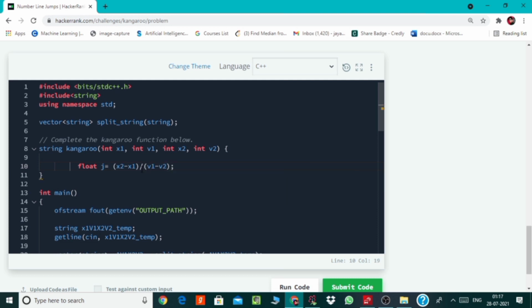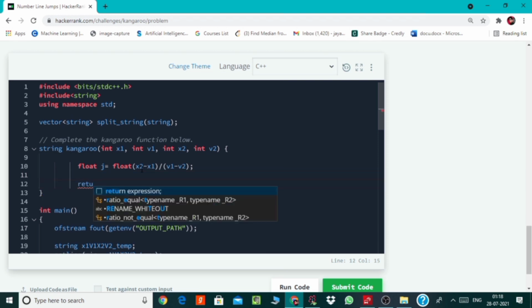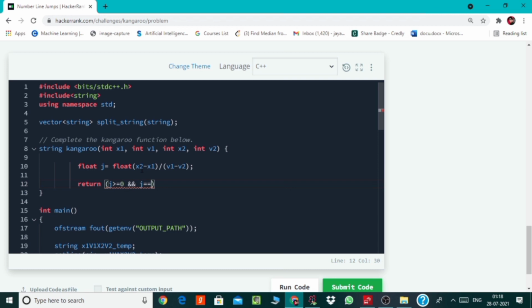And also note one thing, that x1 and x2 are integers, so we'll have to convert them into float in order to get their division in float, otherwise the division will come out as an integer. So firstly we'll convert them and then we will simply return yes if j is a positive integer, otherwise we'll return no. Let's see if this works.